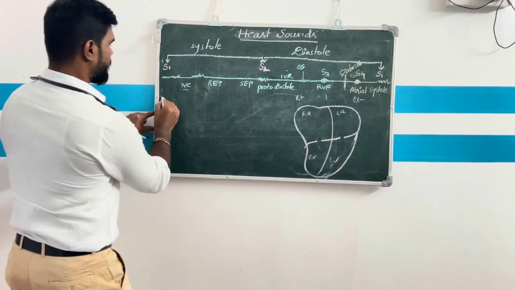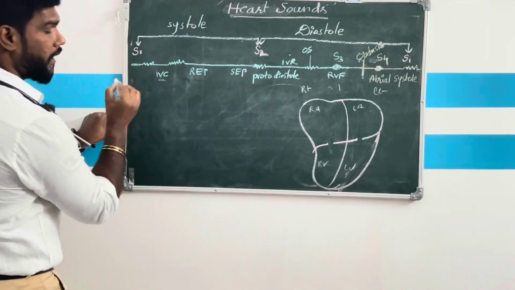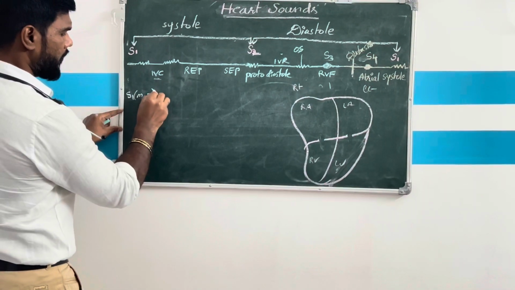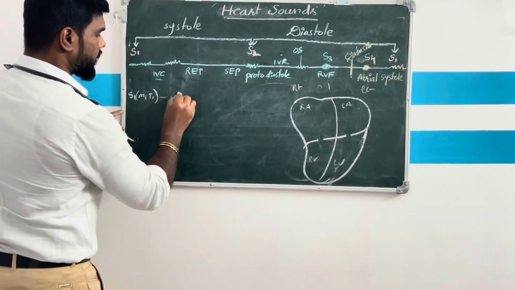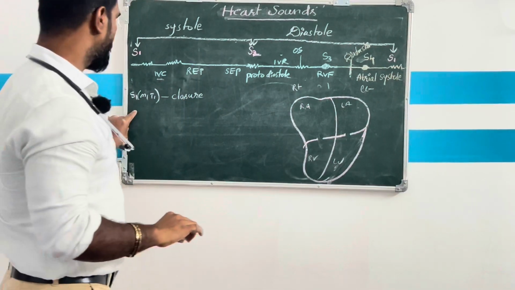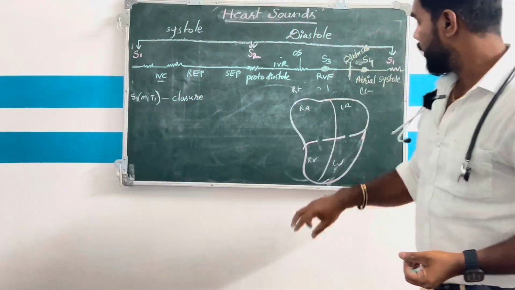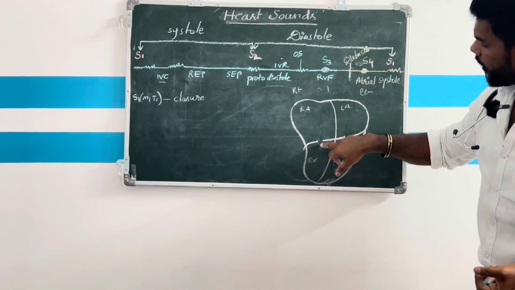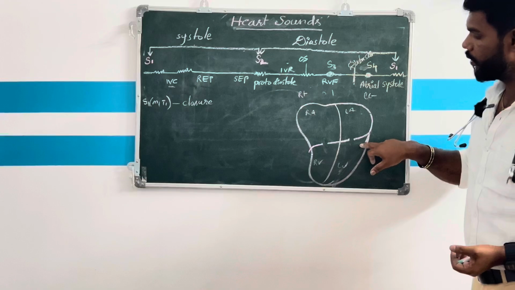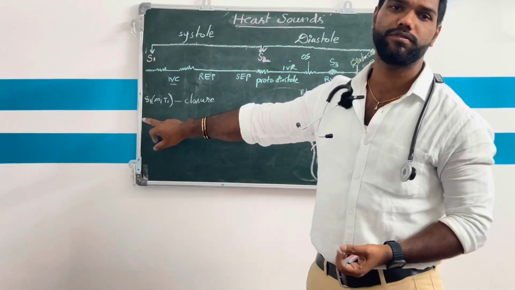First point: the S1 heart sound is mainly due to the closure of the AV valves, the mitral valve and tricuspid valve. Closure of the tricuspid valve and mitral valve produces the S1 heart sound.